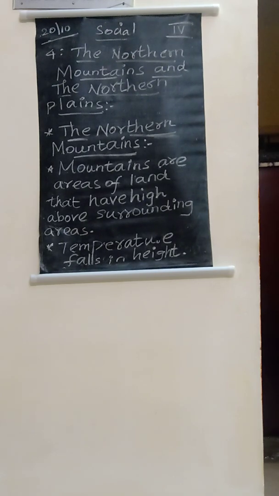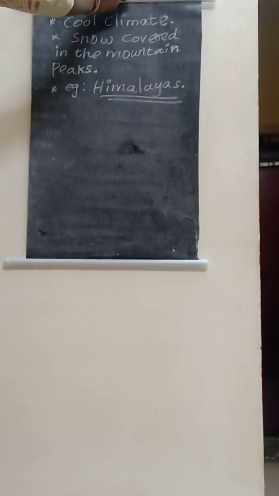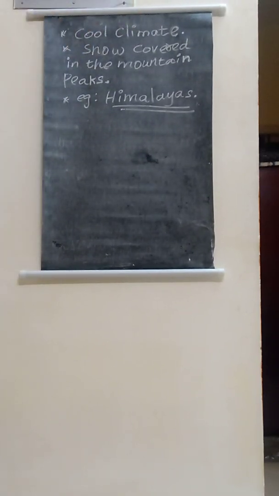The mountain regions have a cool climate. In mountain regions we can feel and see the cool climate, because most of the mountain peaks are covered with snow.